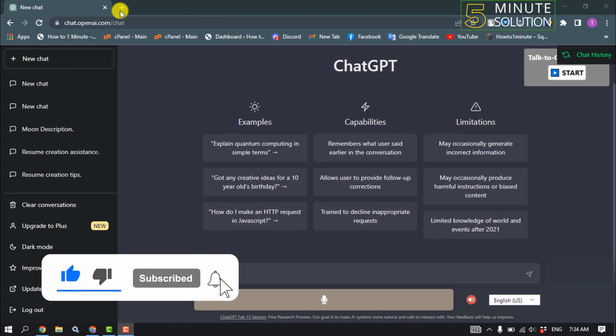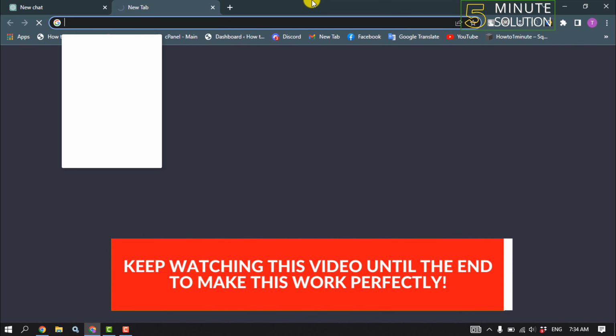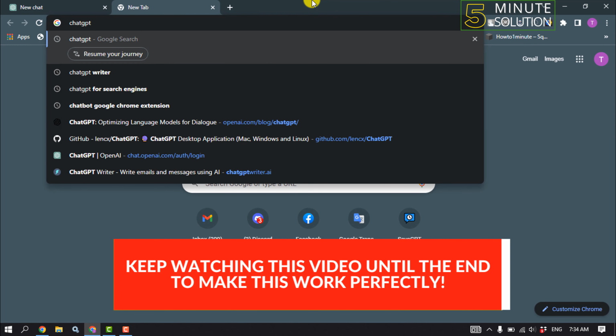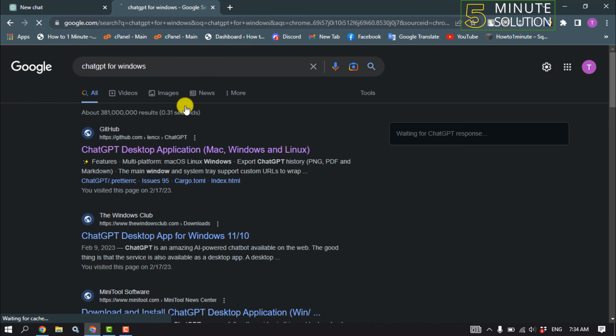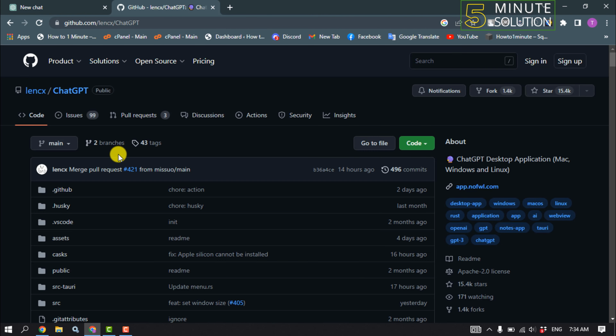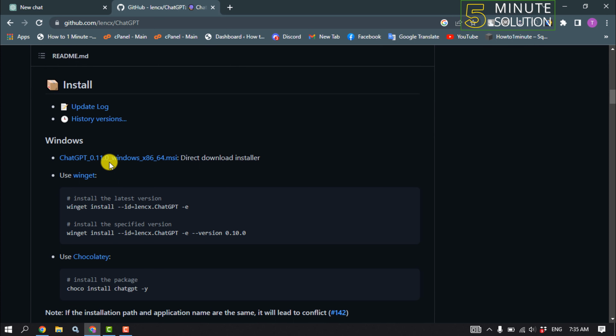To do that, open a browser and type here ChatGPT for Windows and open the first link here. Scroll down and here you'll find this option ChatGPT for Windows. So click on that to get the ChatGPT installer.